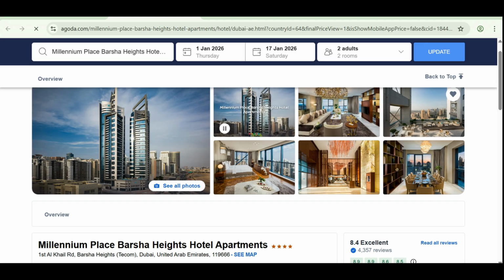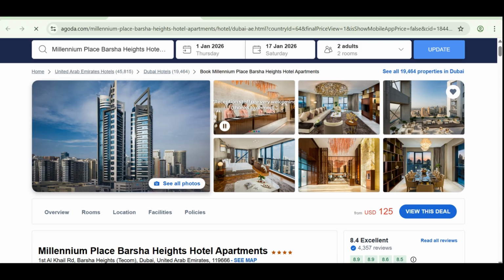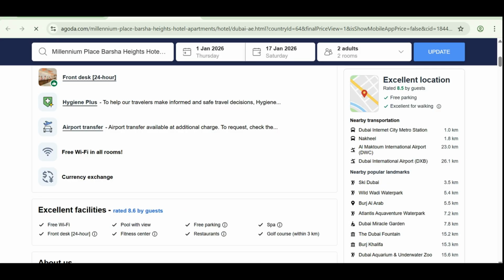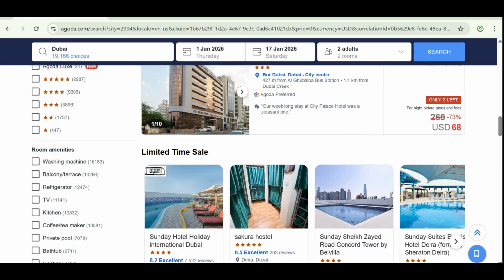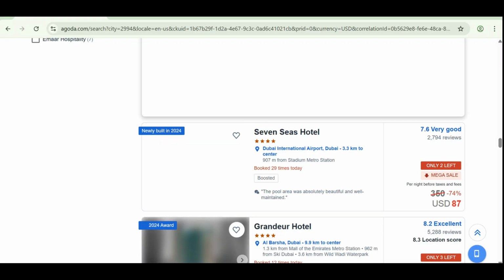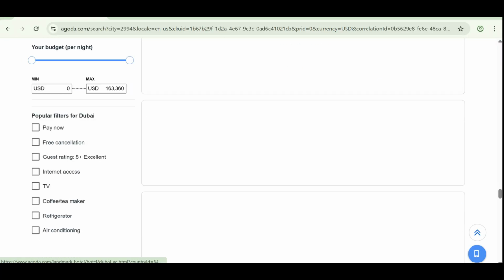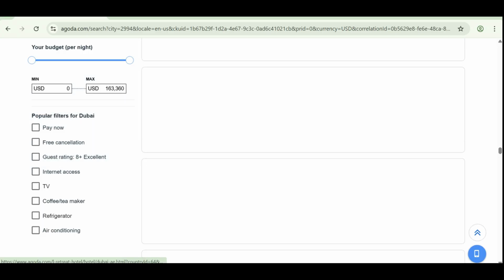If you book through there, that means someone who provided you this affiliate platform can earn money. However, because you're the one who wants to earn, let's see what you have to do. You have to go back to agoda.com and scroll down to the bottom of the platform. As you can see, at the bottom we have a lot of services as well. So what you do is come here to the affiliate sections.